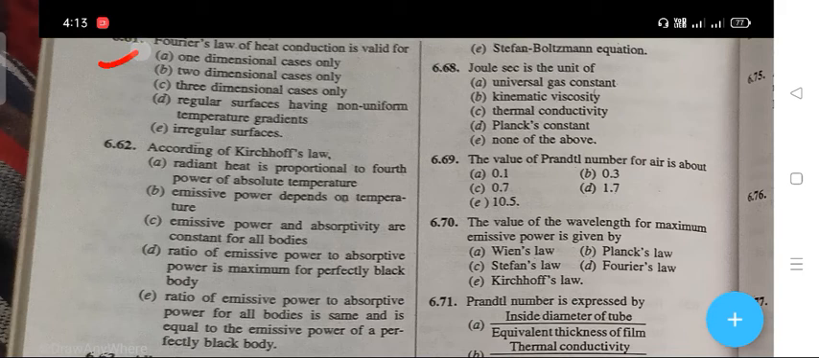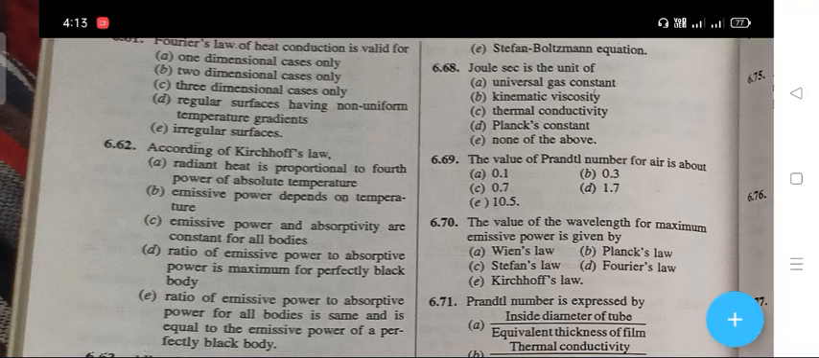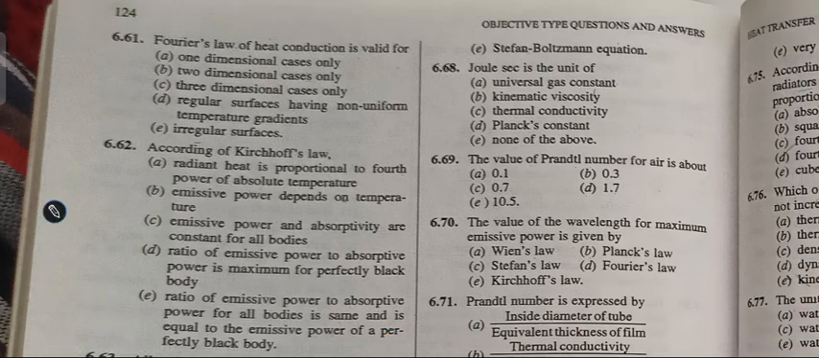The next question is, Fourier's law of heat conduction is valid for. The right answer is A, that is a one-dimensional cases only. Next question, according to the Kirchhoff's law, what is the right answer? The right answer is E, that is your ratio of emissive power to absorptive power for all bodies is the same and is equal to the emissive power of a perfect black body.